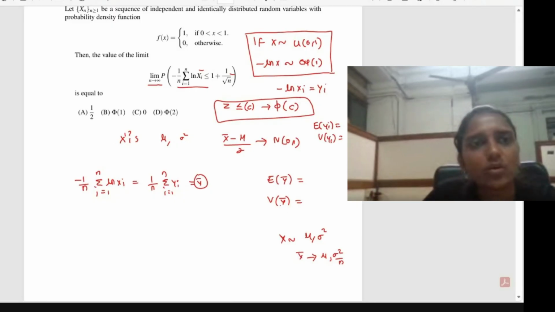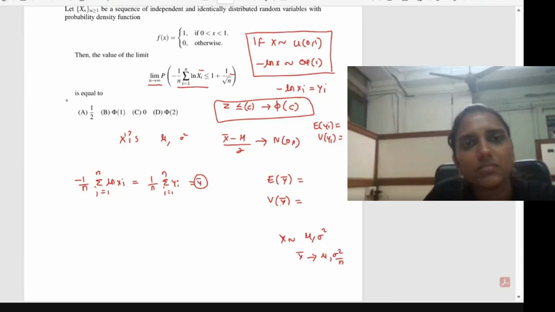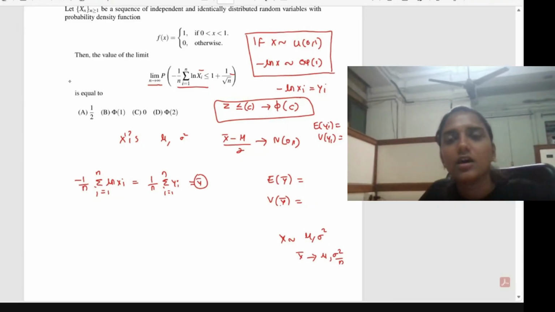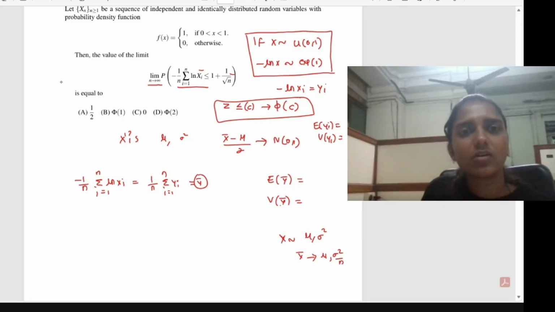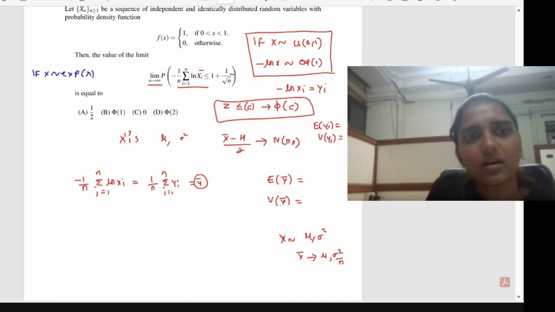Again, while practicing, whenever there is a question on the exponential distribution, you have to apply the mean, variance, everything. Just write down the formulas. If x follows an exponential distribution with parameter lambda, then f of x is equal to lambda e to the power minus lambda x. Expectation of x will be 1 by lambda, and variance of x will be 1 by lambda square.